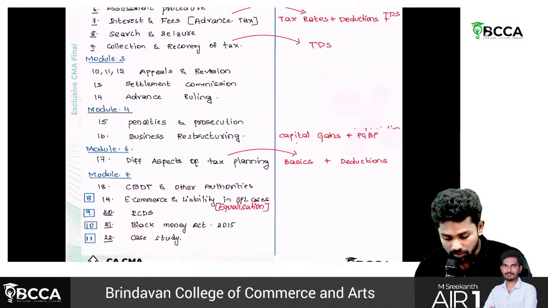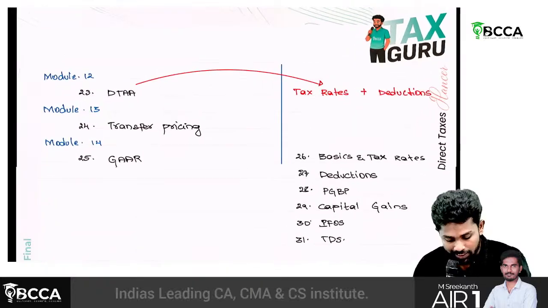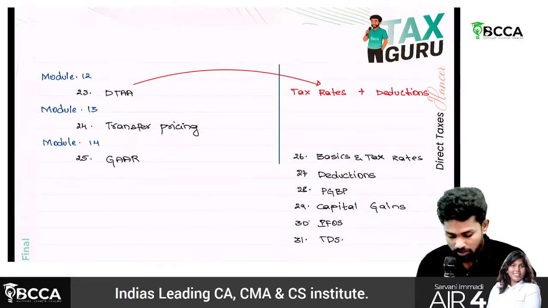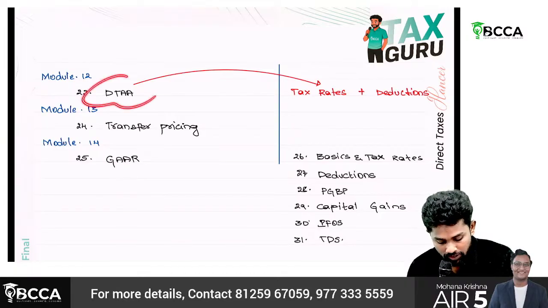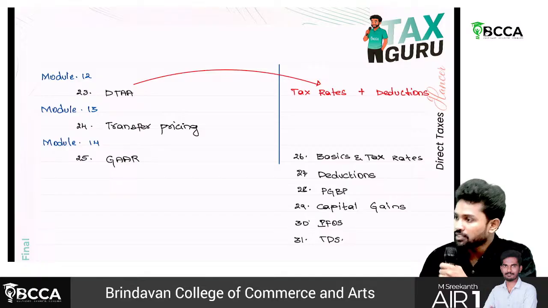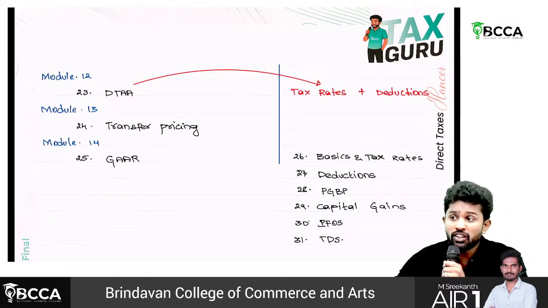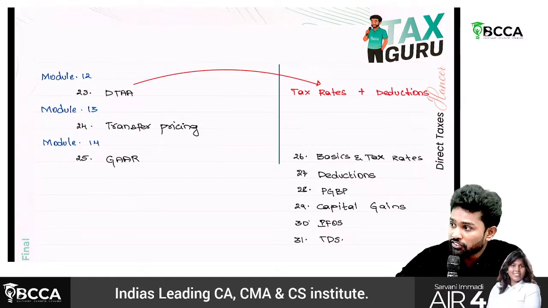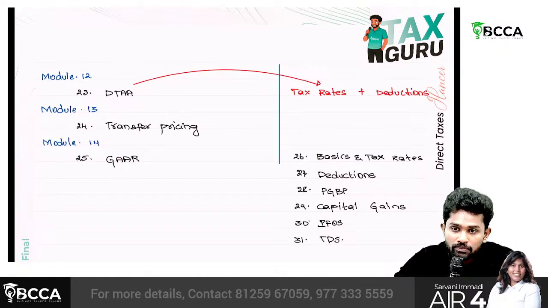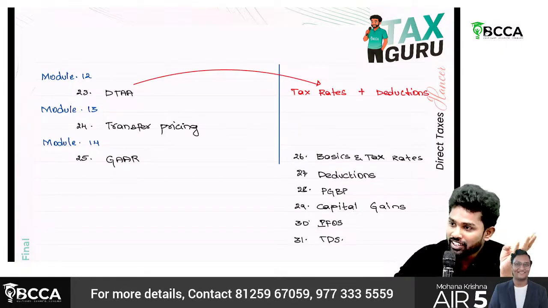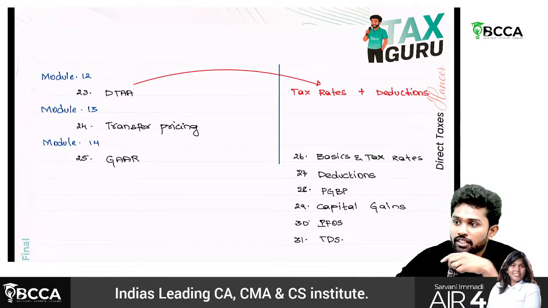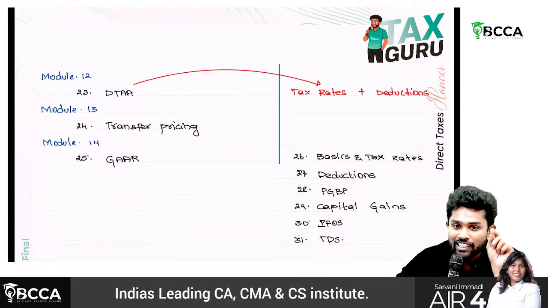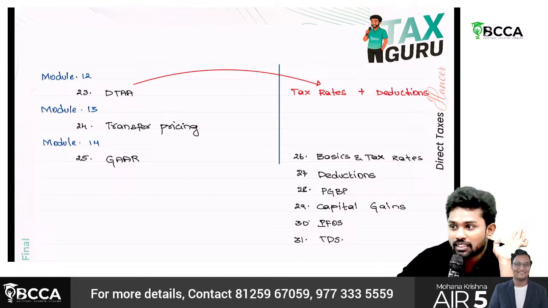Then the next part is international taxation, sir. There are only 3 chapters. One is DTAA, Double Taxation Avoidance Agreement. These are basic things, sir, which are learnt at inter level only. If you are a resident of India, what incomes are taxable? See, you are a resident of India, you have income in India as well as USA. If you are a resident, global income is taxable.